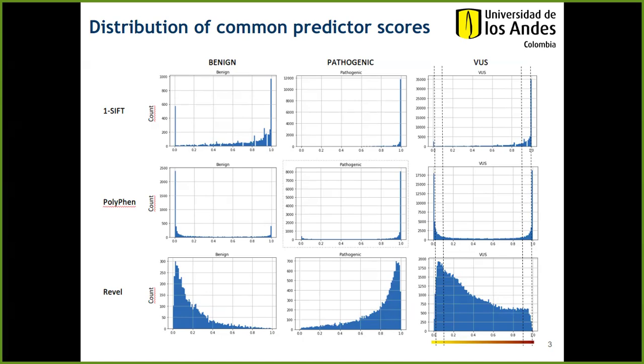REVEL has a more uniform distribution with peaks on the benign and pathogenic scores, respectively. For VUS, we can see a double peak in PolyPhen, while the REVEL scores have a more uniform distribution, but with a skew towards the benign range.